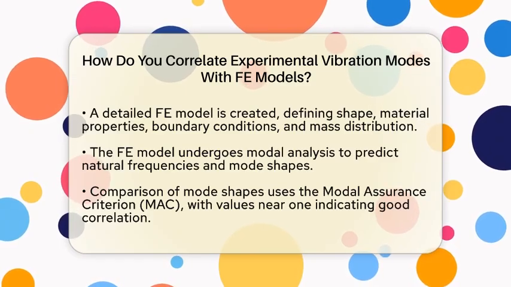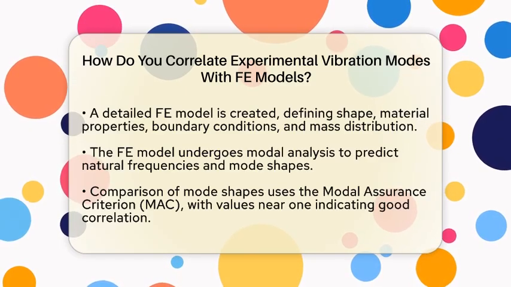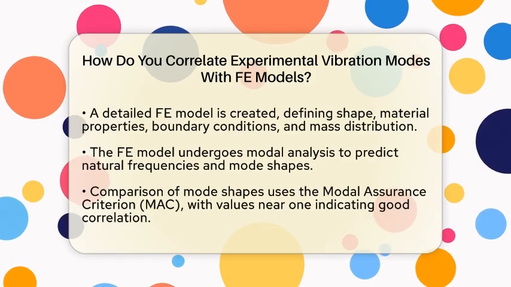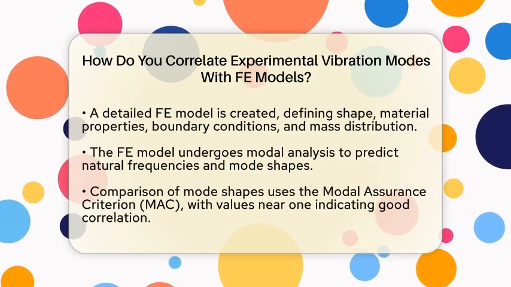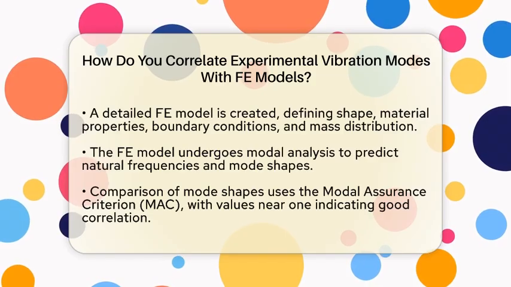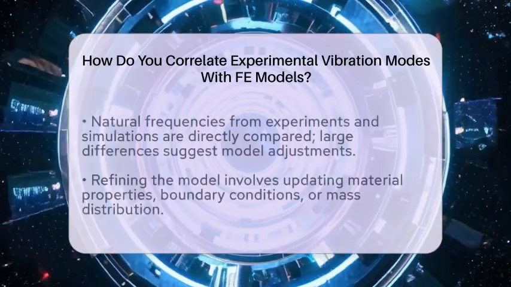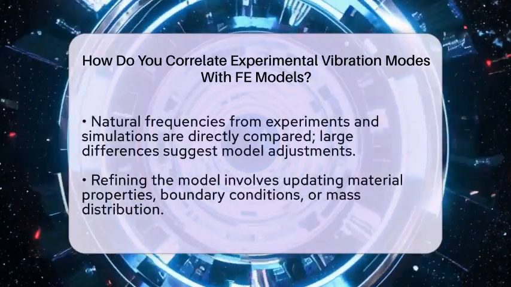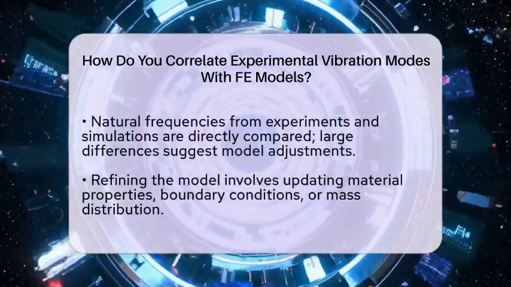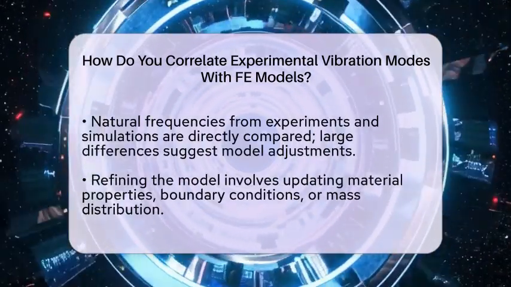Engineers use a metric called the modal assurance criterion, which gives a number between 0 and 1. Values close to 1 mean the mode shapes are very similar, indicating a good correlation. They also compare the natural frequencies directly. Small differences are normal, but large gaps suggest the model needs refinement.